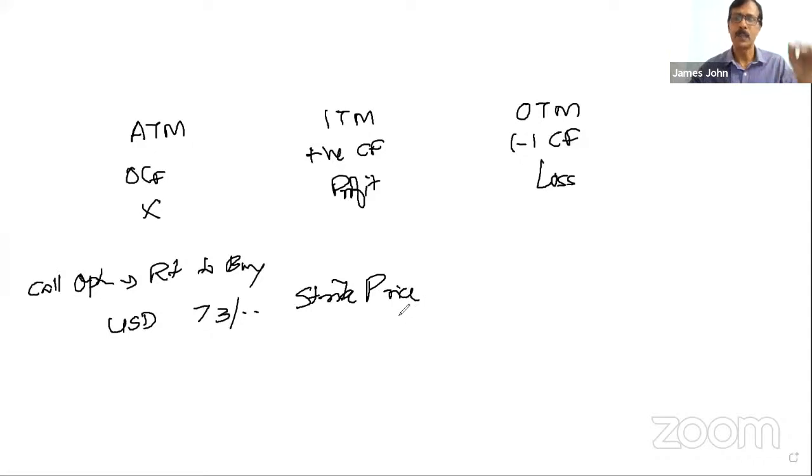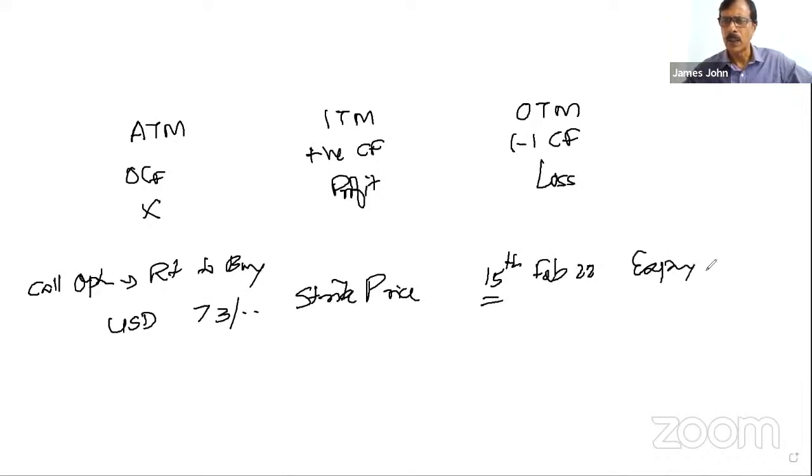The agreed price. In a forward, we use the contracted or the booked rate. Here we call the term strike price. And suppose this option contract is maturing on, say, 15th of February 22. This date we call the expiry date. So there are two terminologies: one is the strike price, another is the expiry date.